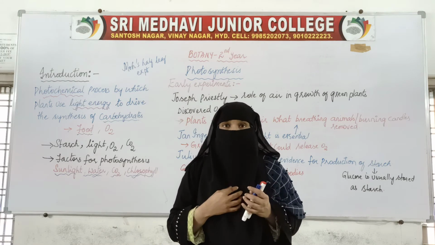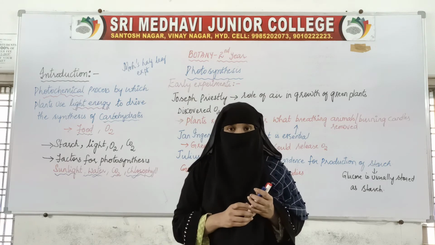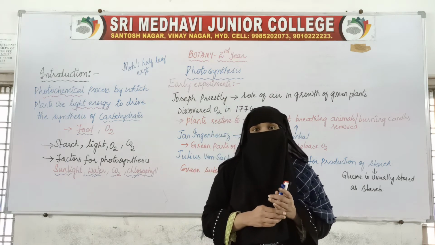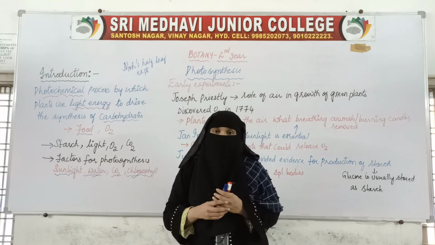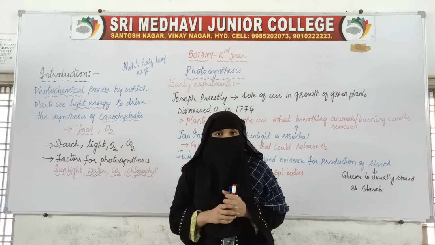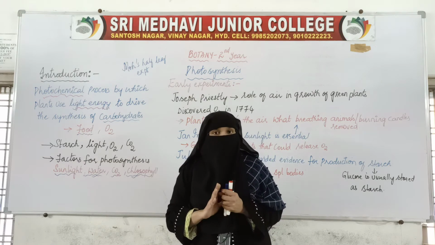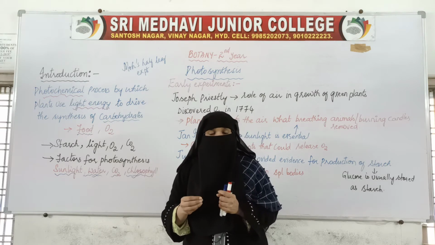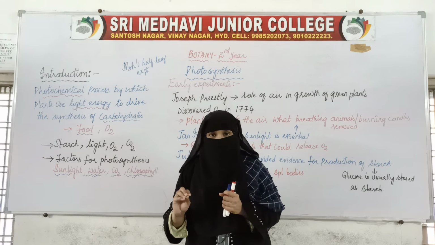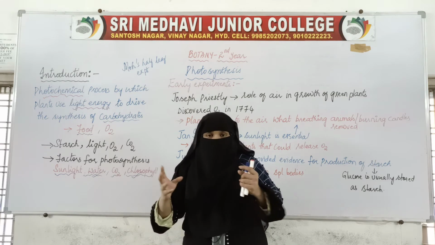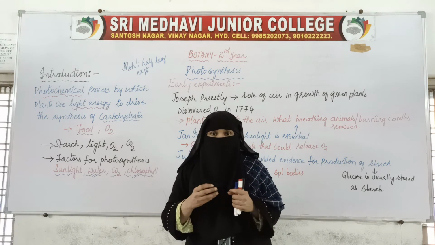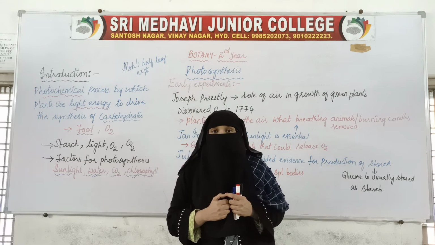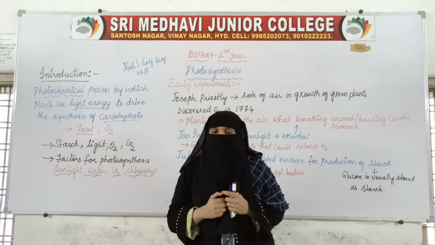a healthy potted plant, kept in a dark room for 2 to 3 days. During these 2 to 3 days, whatever starch was present inside the plant has been utilized. Now the plant does not have any starch or stored food material, because whatever food material was stored in the plant has been utilized during these 3-4 days, and new food material has not been synthesized.